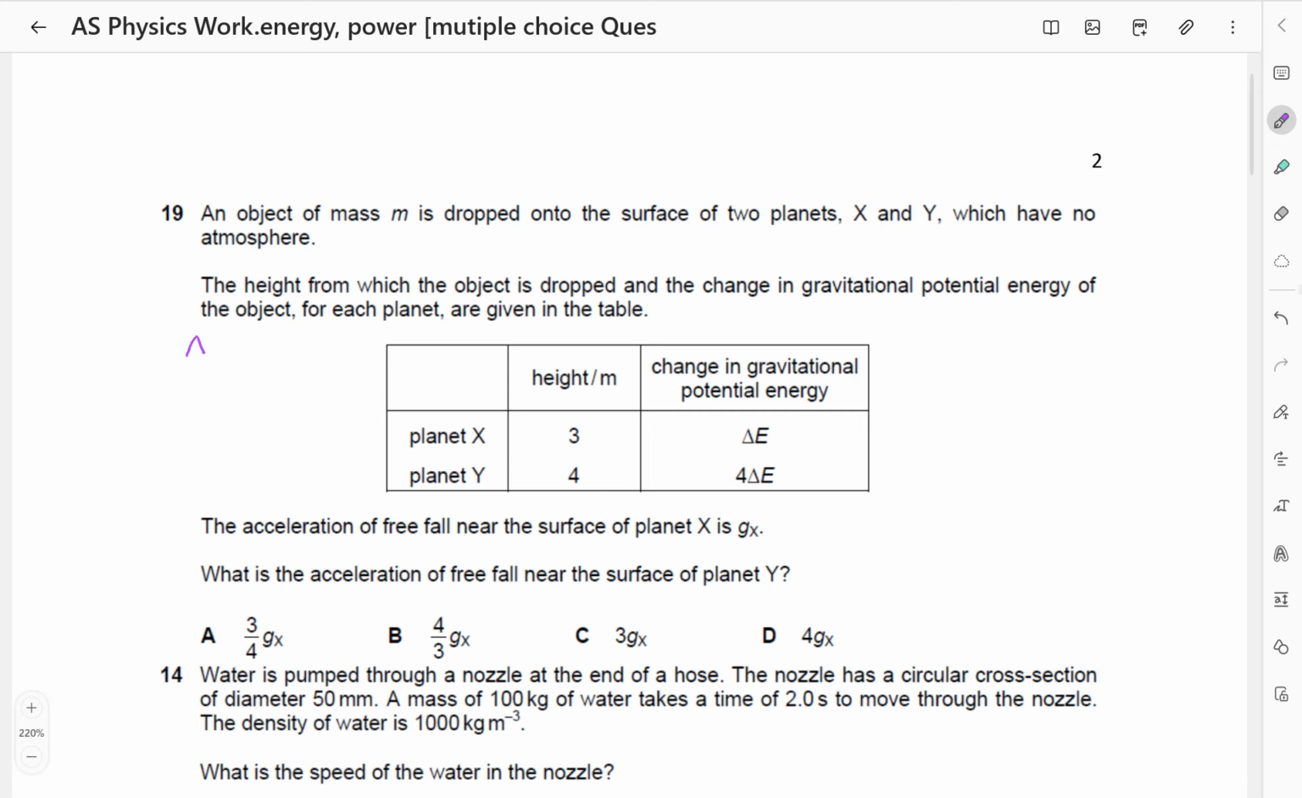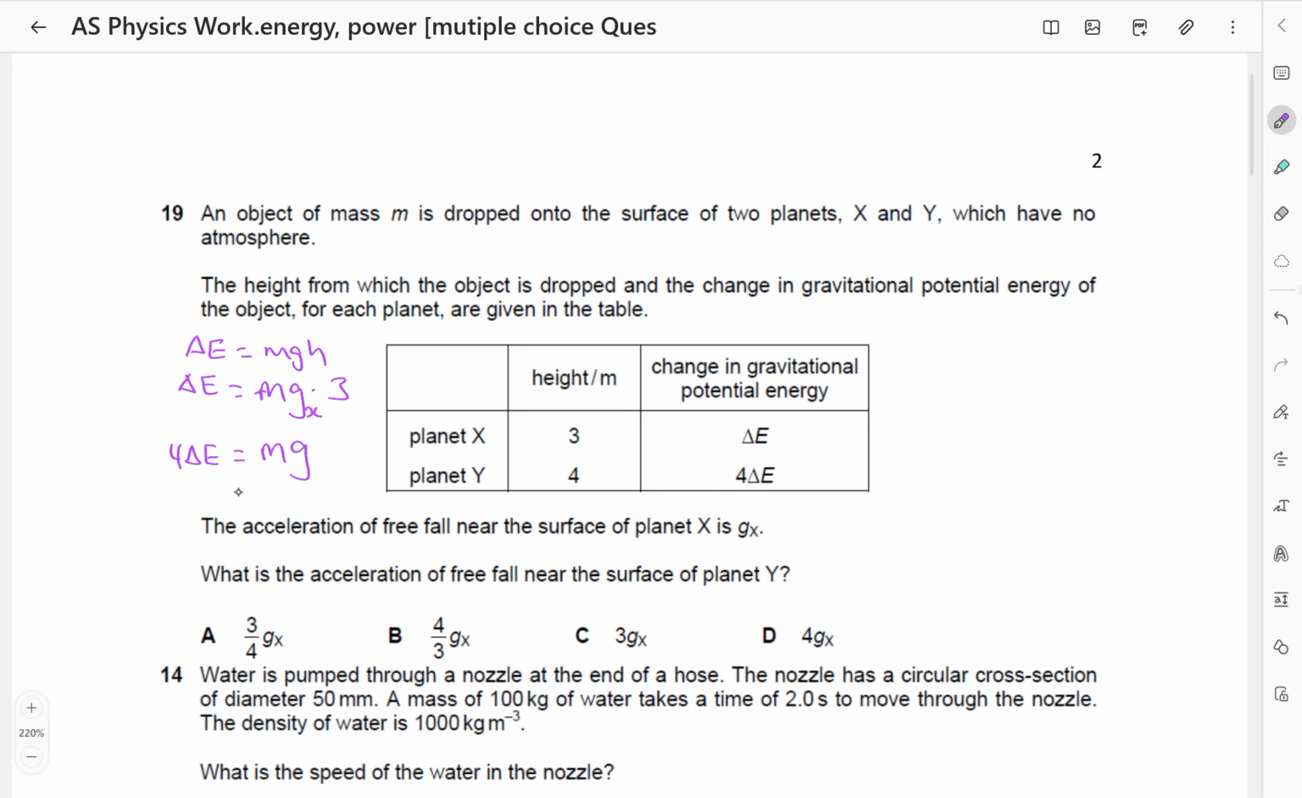We know that change in potential energy is going to be mg times the change in height. So the change in potential energy for X is equal to mg, where the mass is m. Let the gravitational field strength at planet X be g_X. Then the height is 3. Similarly for Y, the change in potential energy is going to be 4 times delta E. The mass is still m.